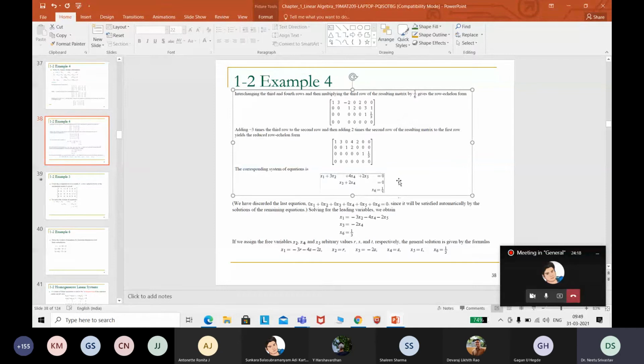We can make a substitution here, x6 equal to 1 by 3, do the back substitution, and you can also get the number of free variables, because rank is 3 and unknowns are 6. So you do n minus r.